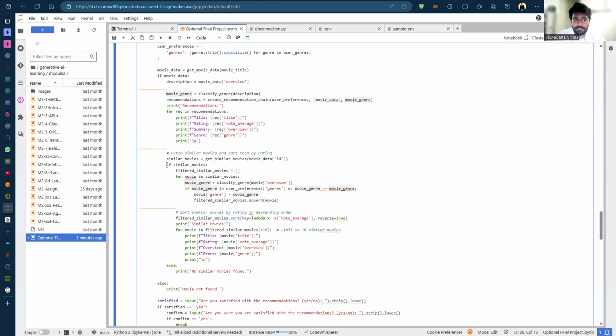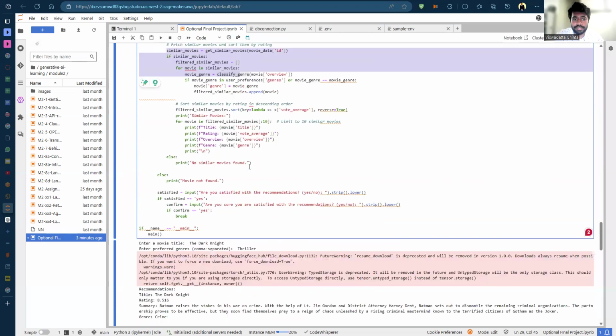And now it will call the similar movies function to get all the other similar movies and compare it with the user inputted genre as well as the movies to give them movies in a similar genre or somewhat of a description which will match their inputted movie.